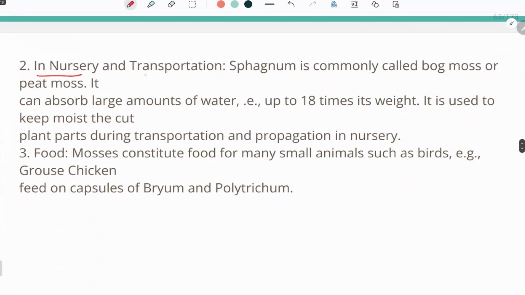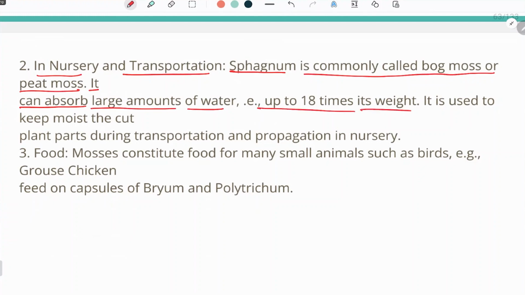Second, in nursery and transportation, sphagnum is commonly called bog moss or peat moss. It can absorb large amounts of water, up to 18 times its weight. It is used to keep the cut parts moist during transportation and propagation in a nursery.